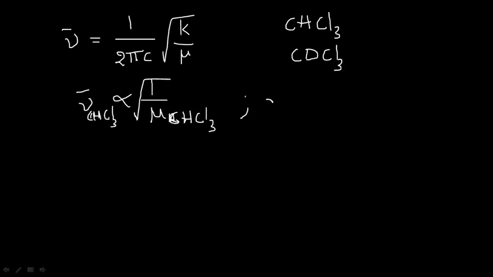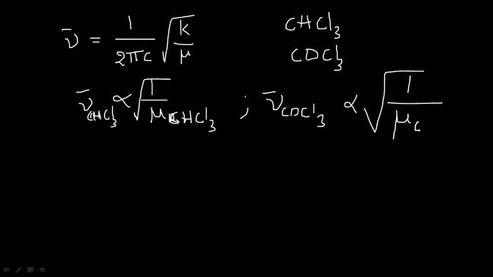Like that, for the case of CDCl3, nu bar CDCl3 is inversely proportional to root of 1 by mu CDCl3.